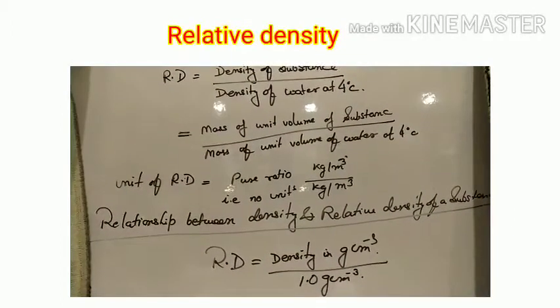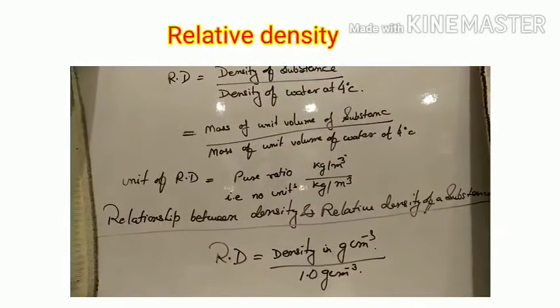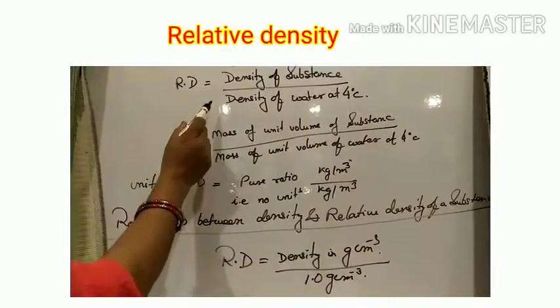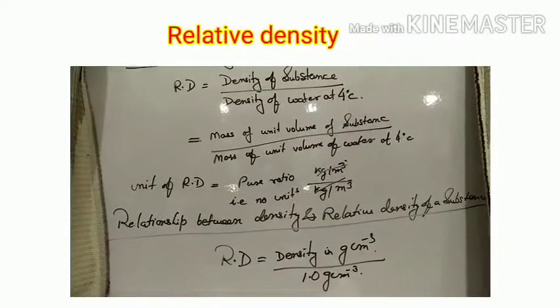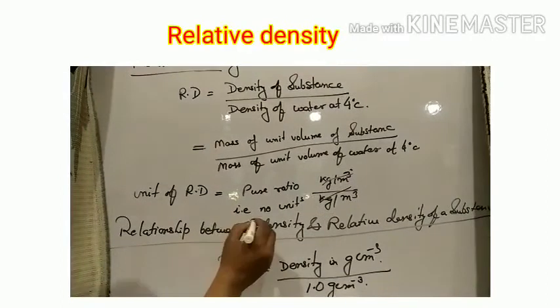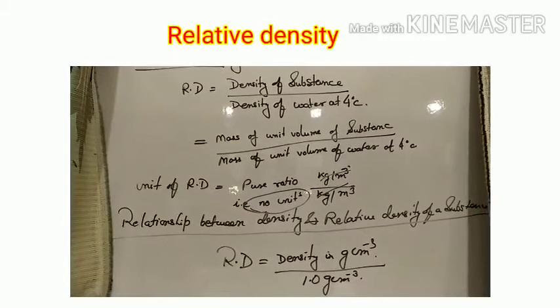Now, the unit of density. We know that the unit of density is kilogram per meter cube. Now, the unit of relative density. The unit of the density of the substance and the unit of the density of water are the same, so they cancel each other, and hence relative density has no units. It is a pure ratio.